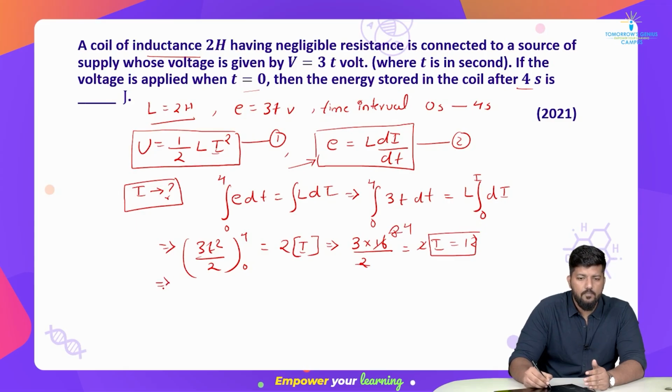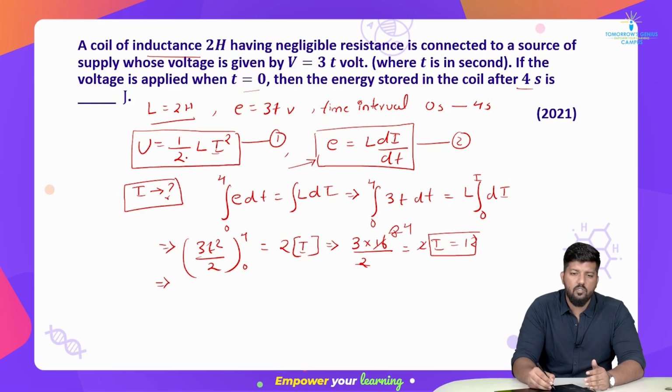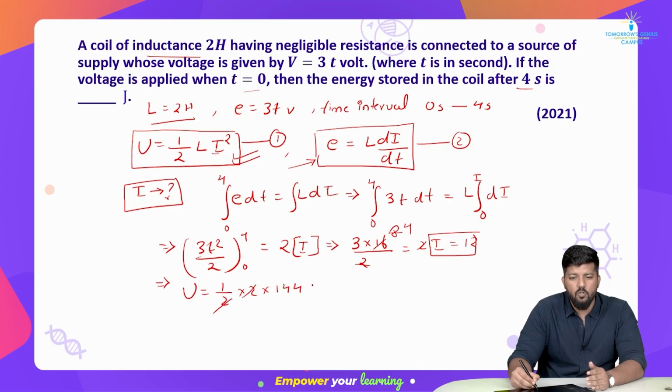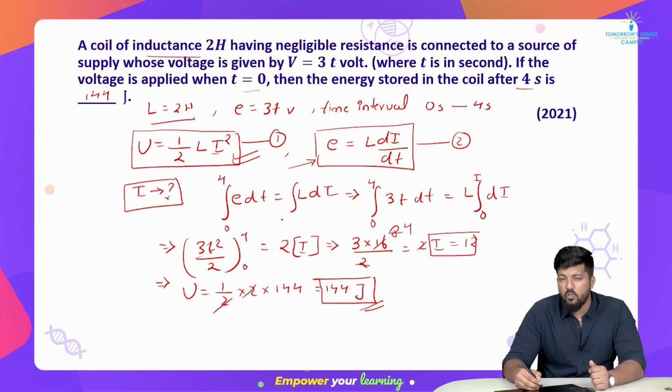Now let's go further. Now as I got my I as 12, as soon as I get my I, I will put the value in the first equation. So energy stored U will be half of 2 into 12 square 144, कट गया ये 2 और मेरे को मिल गया 144 joules का energy. Okay, so I will write down 144 joules as my answer. I hope you got this answer very clear, right? Let's go to next question.